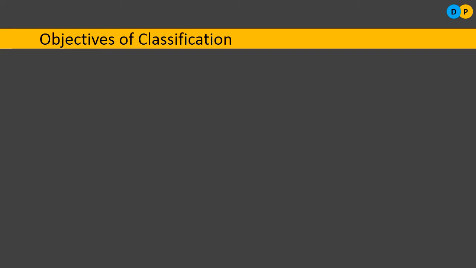Next, what are the objectives of classification? Why do we have to consider this? The first objective is to reduce the size of the data. As most of you might have witnessed, for census enumeration, people will come to your home and collect data. They are not going to collect data only from one individual. It is a census survey, so they will be meeting people from each and every place. Let us say they are meeting around 1 crore people.